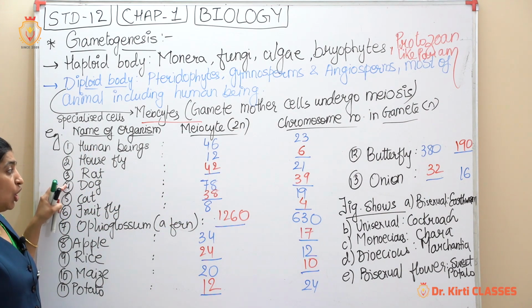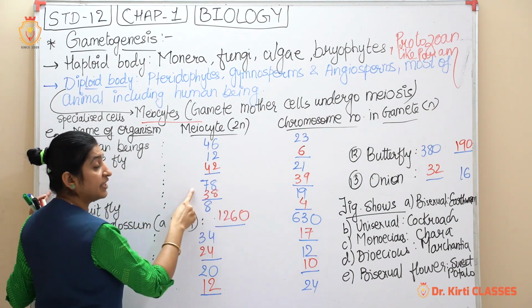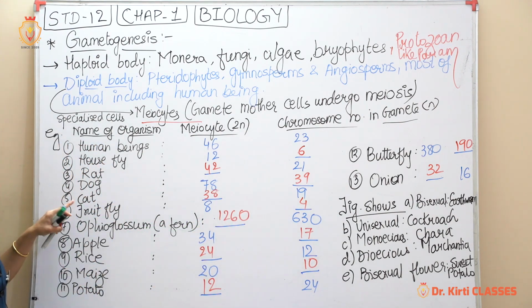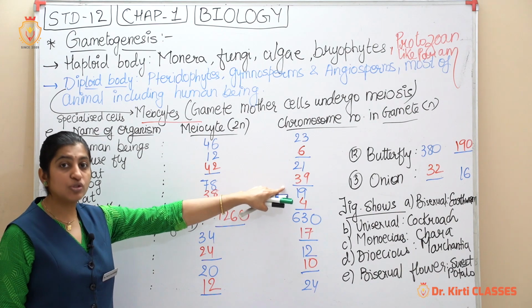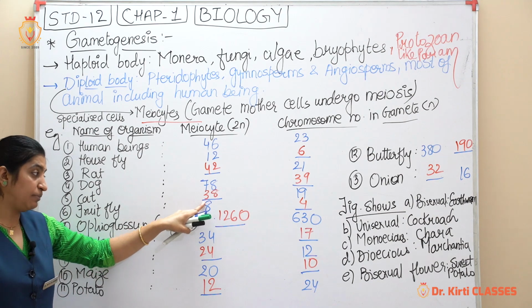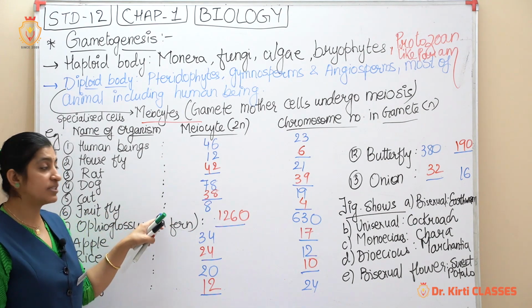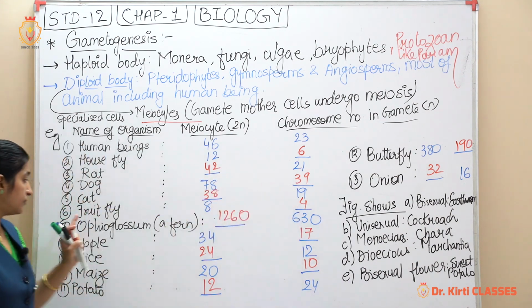So what will be the chromosome meiocyte number of the red one? 42. Dog 78, meiocyte will be of what? Meiocyte will be 78 and the gamete will be 39, half the number. Cat, 19 is given in the textbook as the chromosomes present in the gamete. Meiocyte, what will it be? Double, that will be 38. How many does a fruit fly have? Meiocyte consists of 8, and what will be in the gamete? 4.